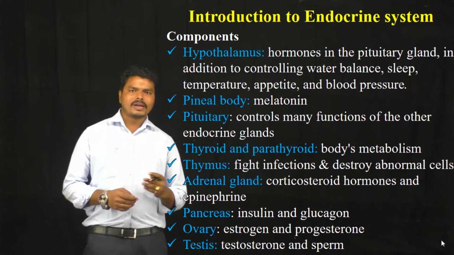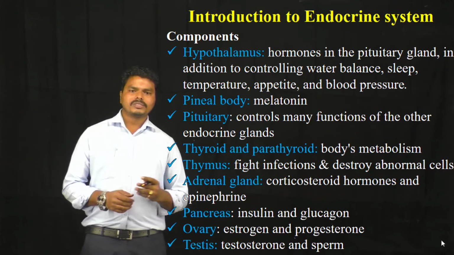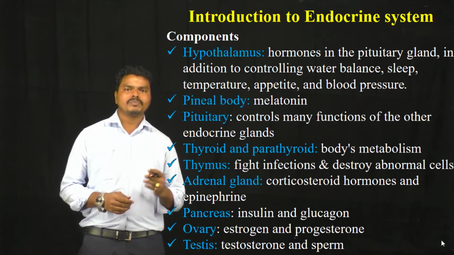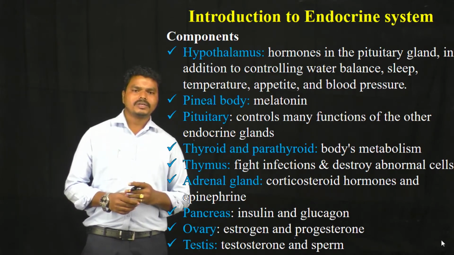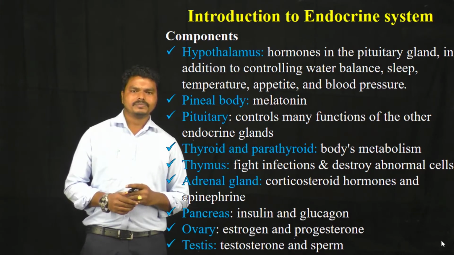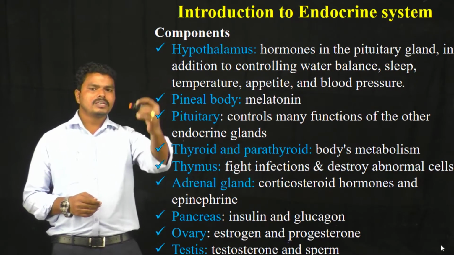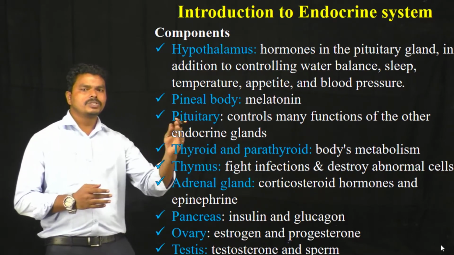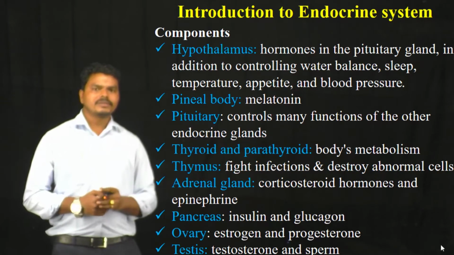The seventh one is the pancreas, which produces insulin and glucagon. The eighth one is the ovaries, which produce the female sex hormones like estrogen and progesterone. In males it is the testes, which produce testosterone and sperm. So these are the components of the endocrine system. All these components produce hormones, and these hormones show different types of biological functions at a specific site of action when they enter the systemic circulation.